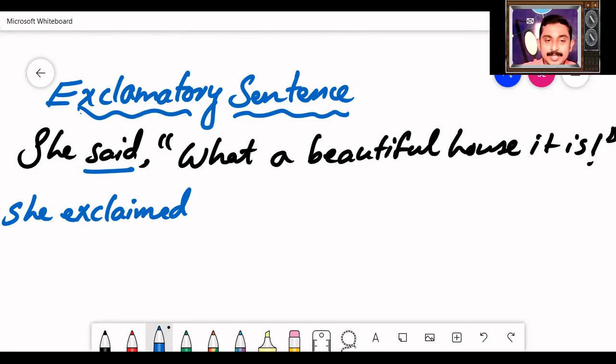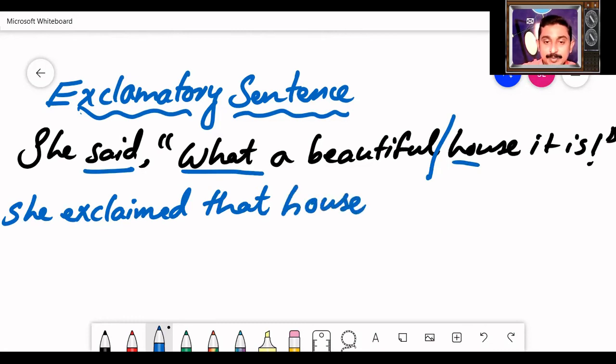Now, like the declarative sentence, add the conjunction that. She exclaimed that. After writing that, don't write the entire thing here. Just see the adjective and the noun. The noun is house. Write the noun immediately; the house is becomes was. House was.